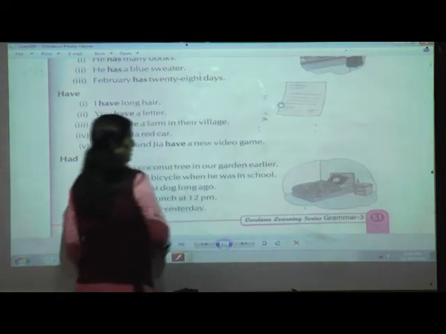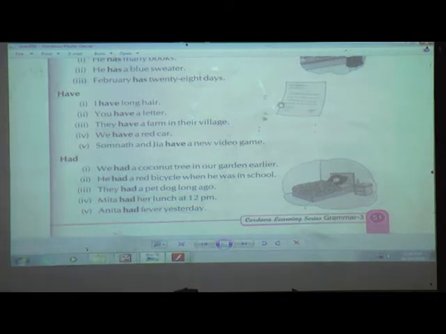Okay, ready to learn about had? We had a coconut tree in our garden earlier. So that coconut tree belonged to us. Okay? So had. Now here you can see everything is in past tense. We had. Had means before they were having, not now. It is not talking about the present tense.